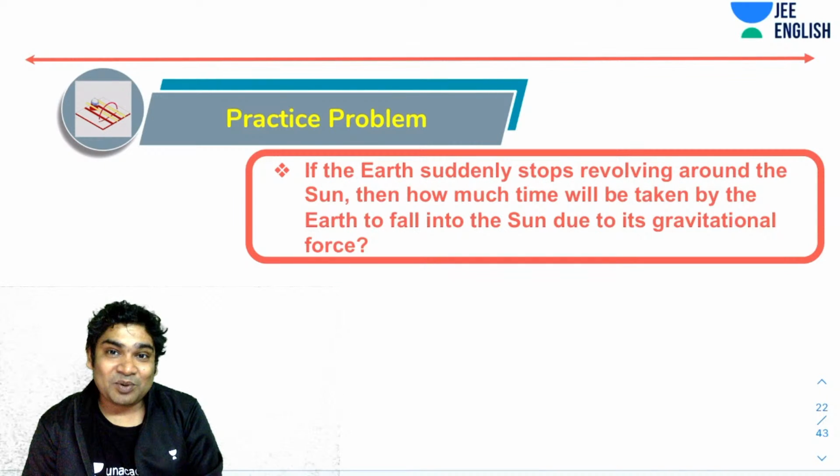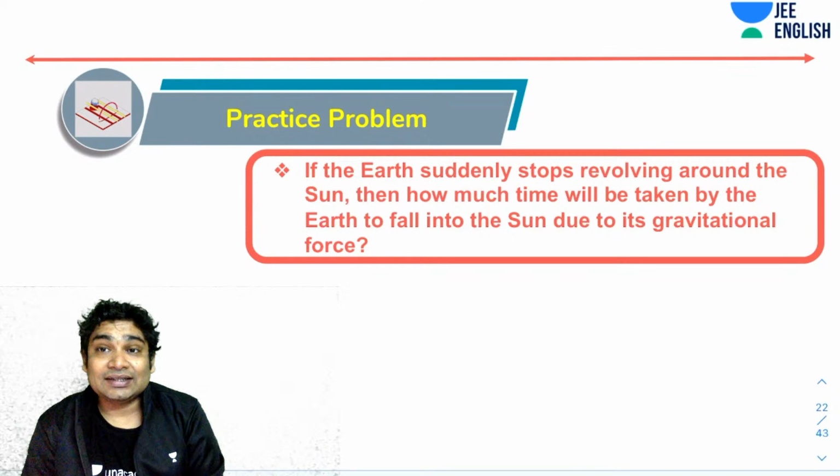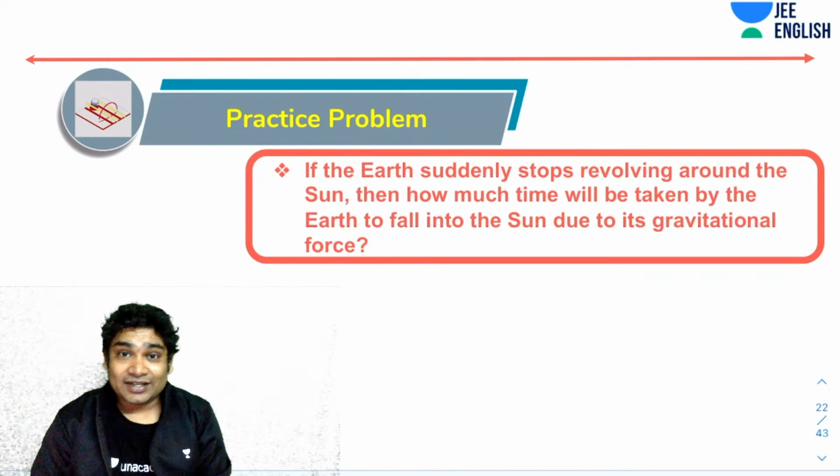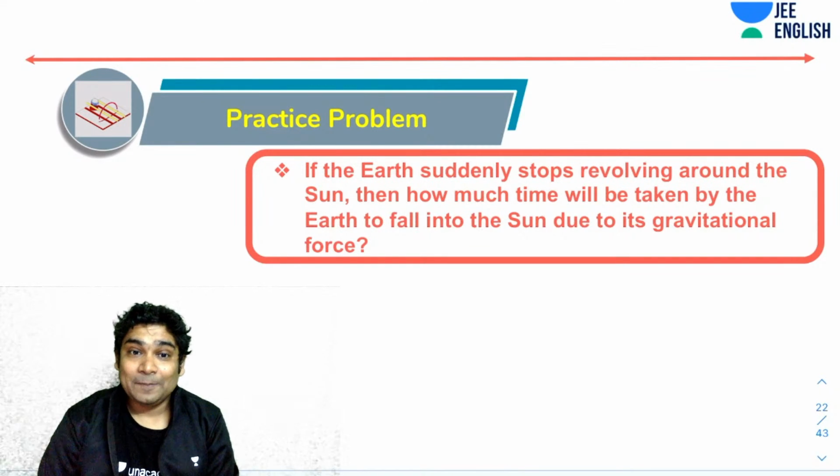A very interesting problem would be, if the Earth suddenly stops revolving around the sun, then how much time will be taken by the Earth to fall into the sun due to its gravitational force? Again, a very interesting, tricky problem. However, let's see if you can figure this out. Okay.